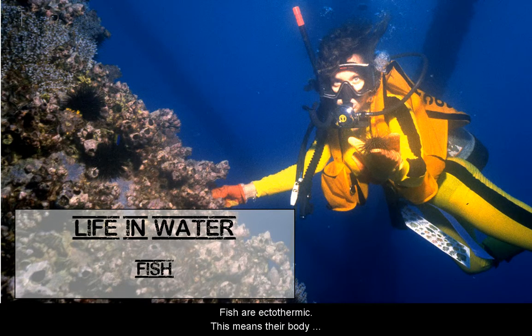Next, let's talk about fish. Fish are ectothermic. This means that their body temperature changes as the surrounding water temperature changes. For most fish, their body temperature remains very close to the temperature of their water habitat.